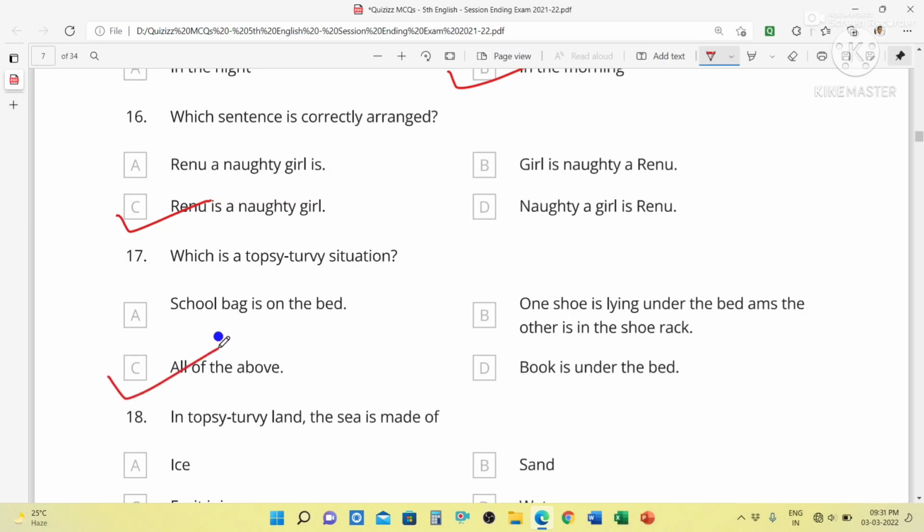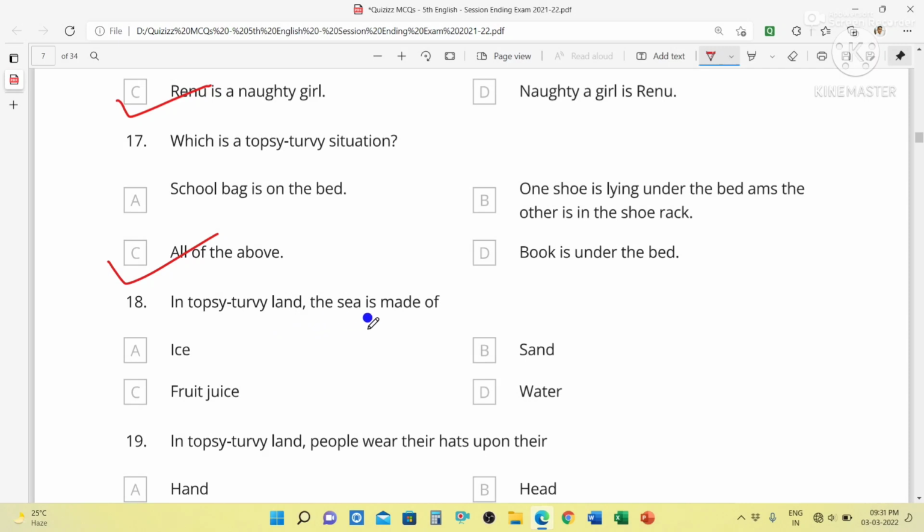All of the above are topsy-turvy situations. School bag is on the bed, one shoe is lying under the bed, and the other is in the shoe rack. Book is under the bed. So all these are topsy-turvy situations.